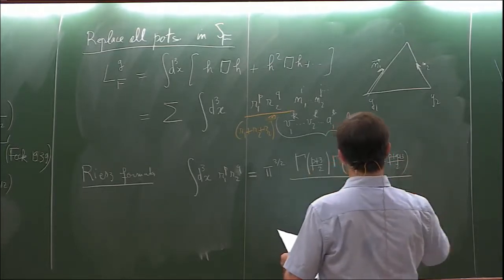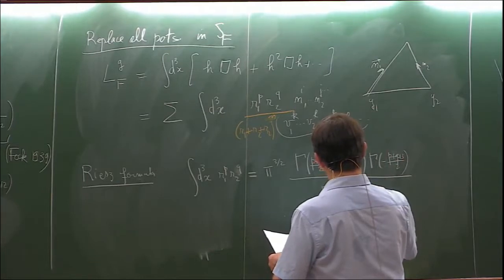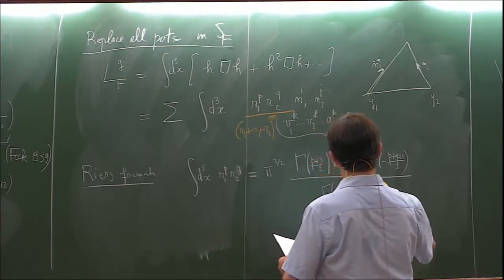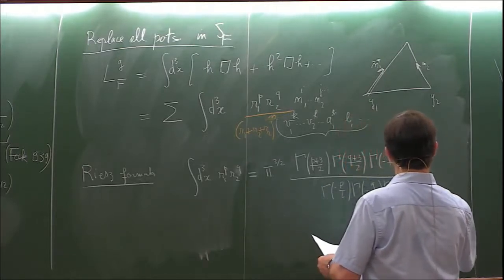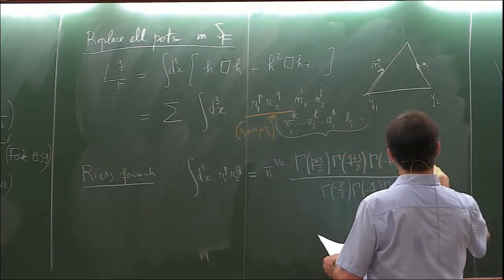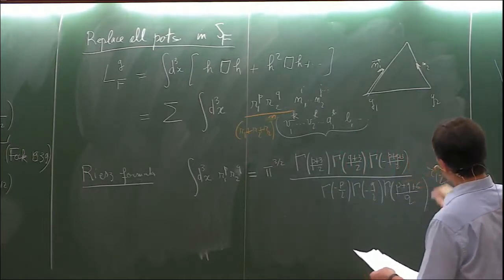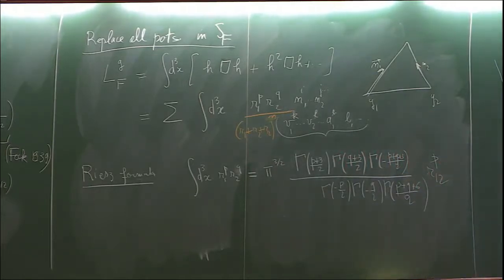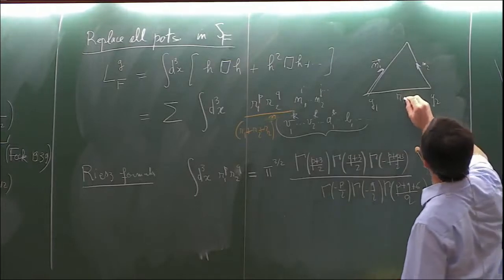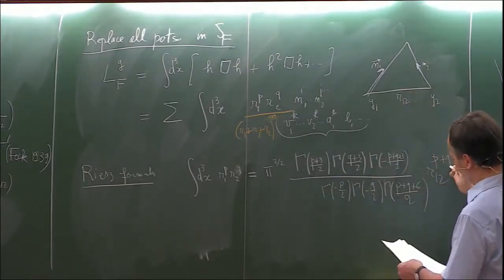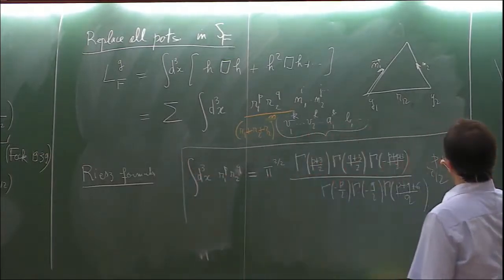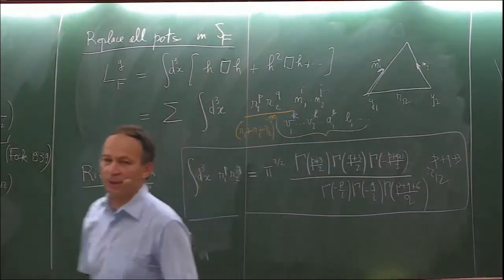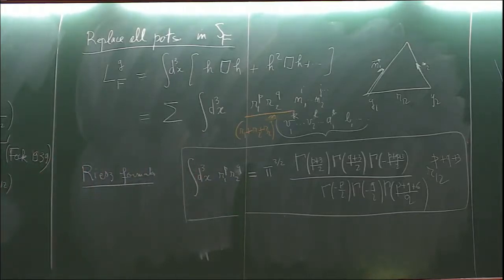So there are all these factors, but they are very easy. And there is the distance. The result is the distance between the two particles to the power p plus q plus 3. And this formula and more complicated formulas permit to obtain the Fokker action exactly in closed form.